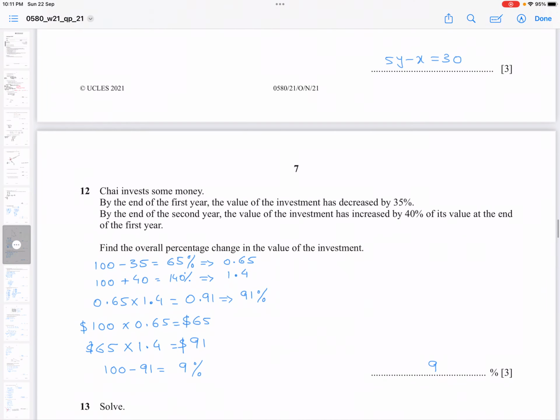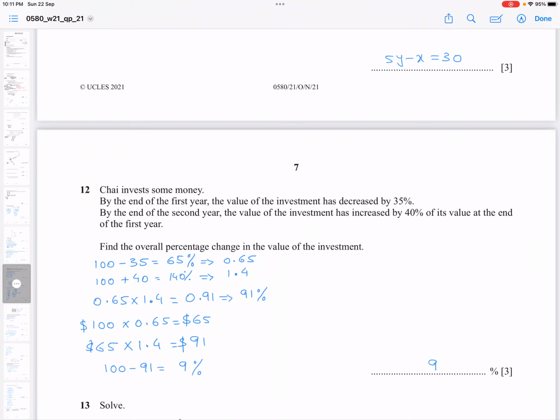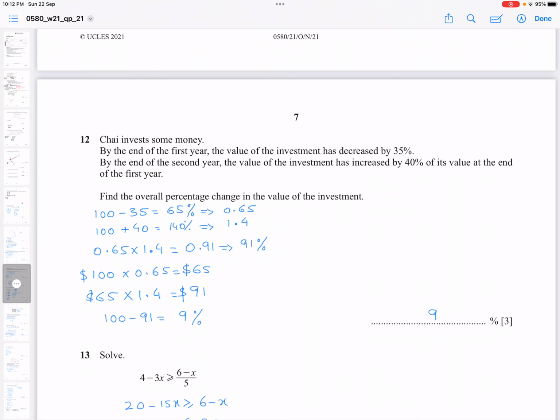Question number 12. A child invests some money. By the end of the first year, the value of the investment has decreased by 35%. By the end of the second year, the value of the investment has increased by 40% of its value at the end of the first year. Find the overall percentage change in the value of the investment. He said decrease by 35%, so subtract 35 from 100. You get 65%, which in decimal value you can write as 0.65.